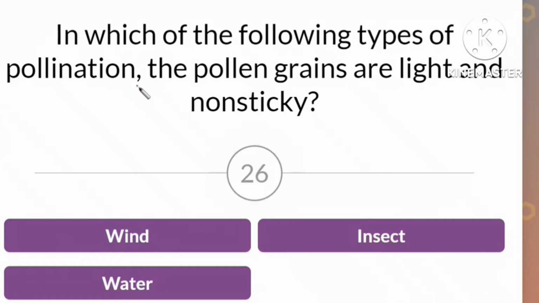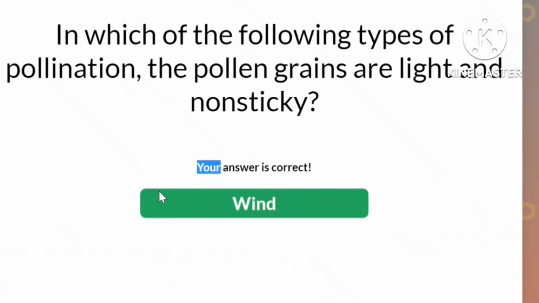In which of the following types of pollination are pollen grains light and non-sticky? So light and non-sticky comes in whether it is wind or insect or water. See, wind, because they have to be in the air. That's why pollen grains should be light-weighted and they should be non-sticky. So the answer is wind-pollinated flowers.